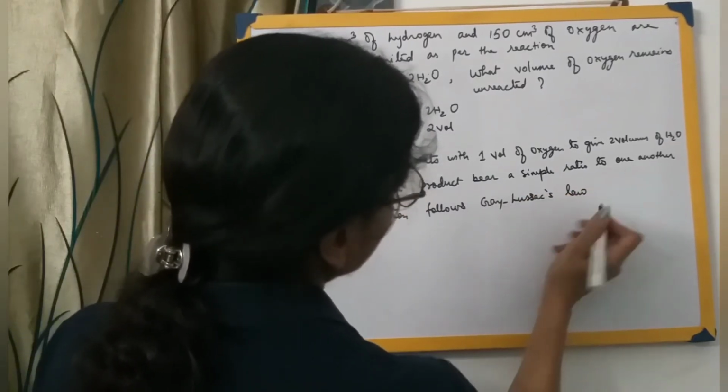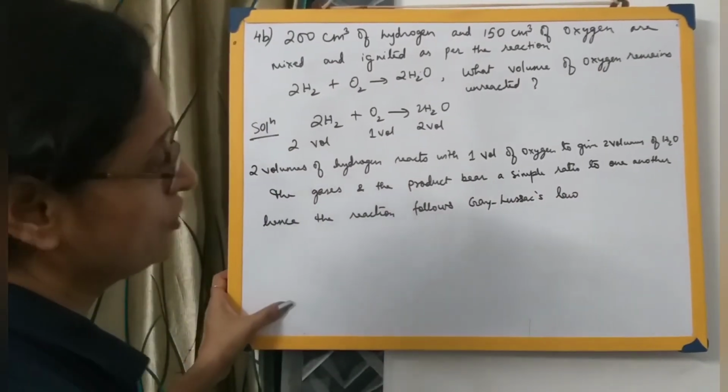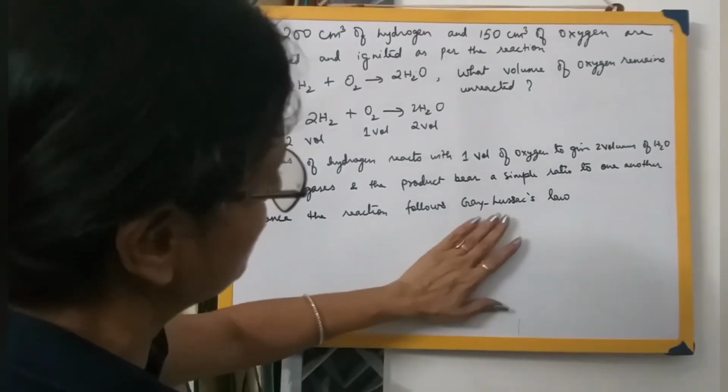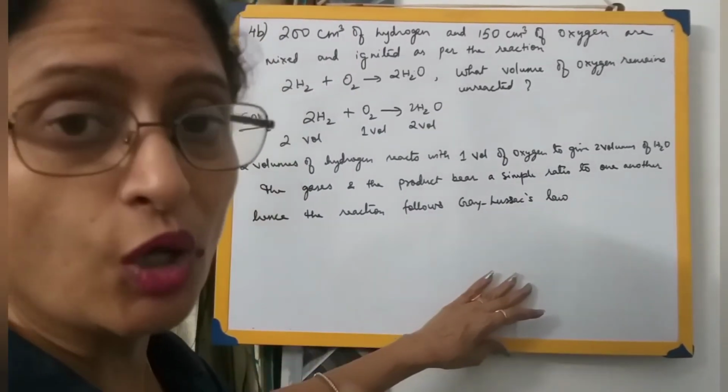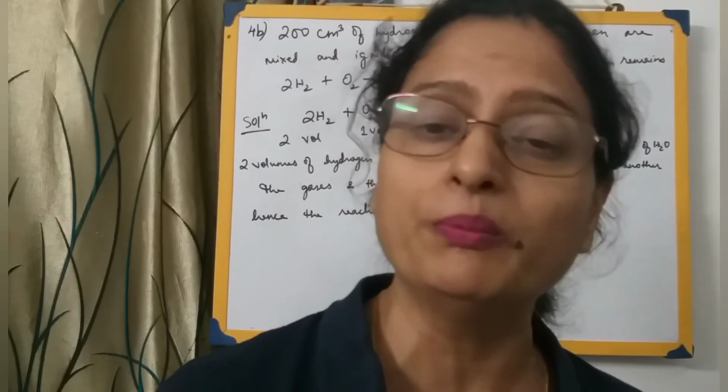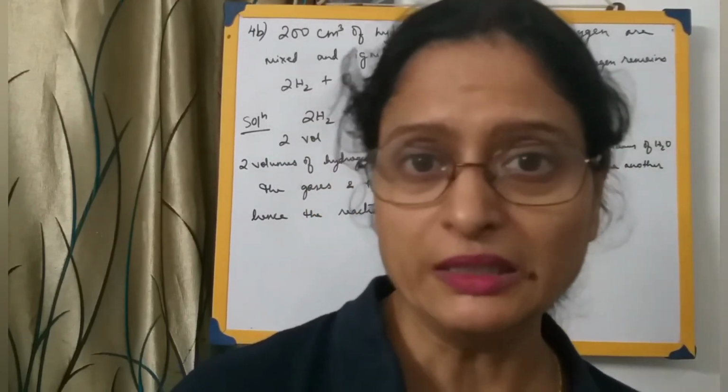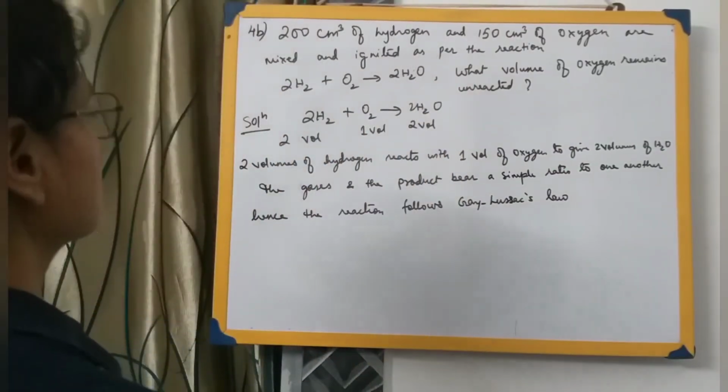Now I always mention this step. You will find that in certain books they are not mentioning this step, but I always recommend it, because whenever you are solving a numerical, it's your responsibility to mention by which law, which reaction, which formula you are using. So we are using Gay-Lussac's law over here.